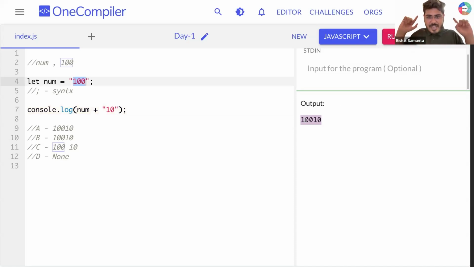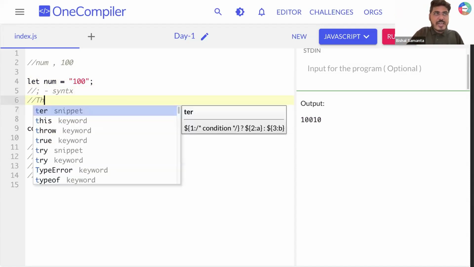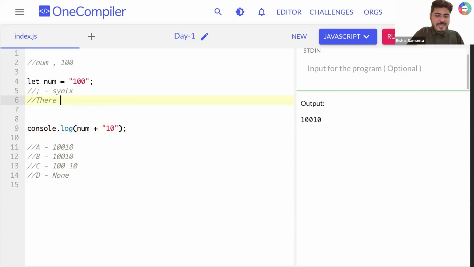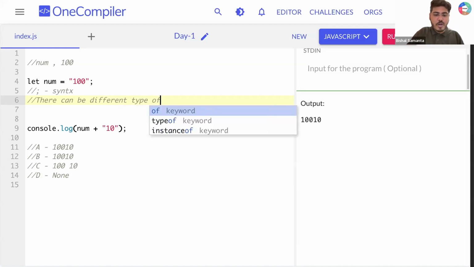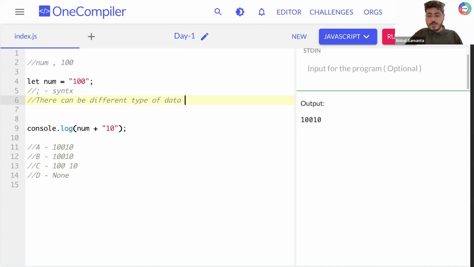Sorted? Now I want all of you to think about one thing here. Whatever value we are assigning here, there can be different types of data. Yes or no? When you write 100, can I say this is a number? And if I add 100 plus 10, I'm supposed to get 110 because we are adding two numbers.